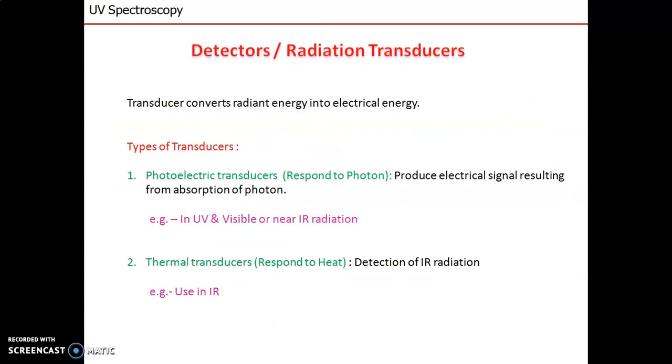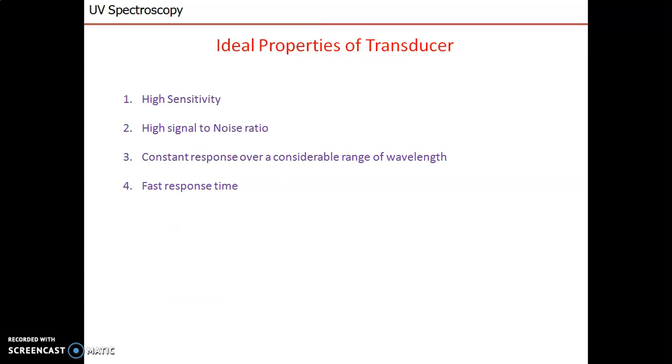The next is the detector. What is the function of a detector or radiation transducer? A transducer converts radiant energy into electrical energy. Two types of transducers are there, photoelectric transducer and thermal transducer. What are the ideal properties of a transducer? It should be highly sensitive, it requires a high signal to noise ratio, it gives constant response over a long wavelength range, and it should give a faster response.